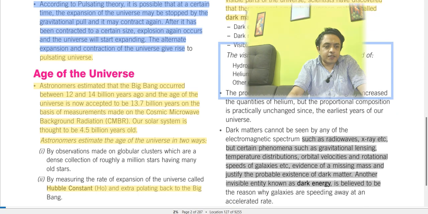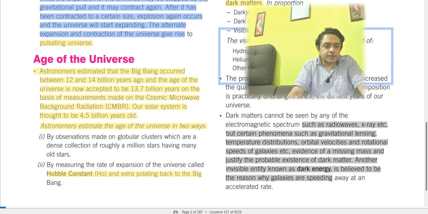Another invisible entity, known as dark energy, is believed to be the reason why galaxies are speeding away at an accelerated rate. So another invisible entity is dark energy. Dark energy and dark matter are not that possible to observe directly, but that is what is mentioned in this point, right?